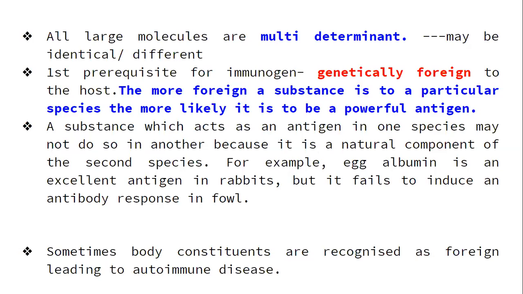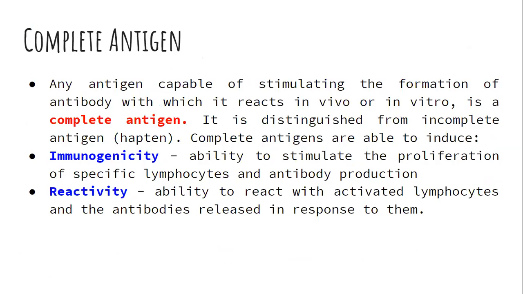For example, if we speak about egg albumin, if egg albumin is an antigen, it can induce immunogenicity in a rabbit, but it fails to induce this immune reaction in fowl because it genetically belongs to a fowl. But it is a foreign thing to a rabbit. But this theory goes somewhat wrong in diseases like autoimmune diseases, where sometimes the body's own constituents are recognized as foreign.